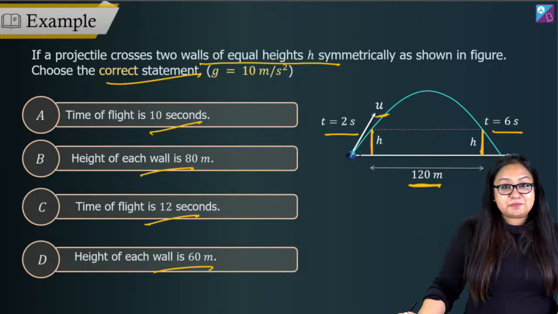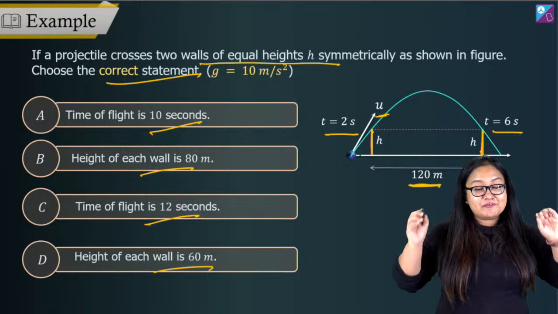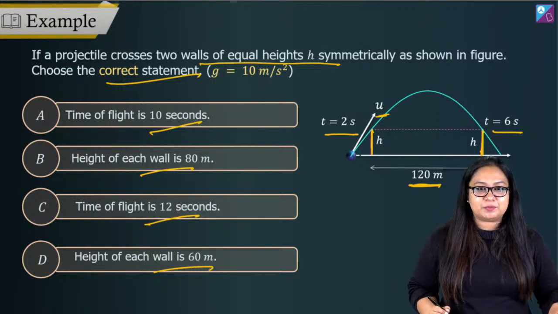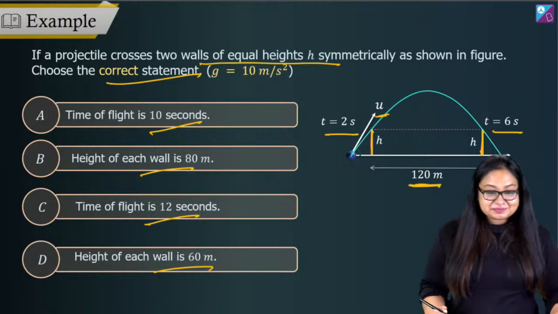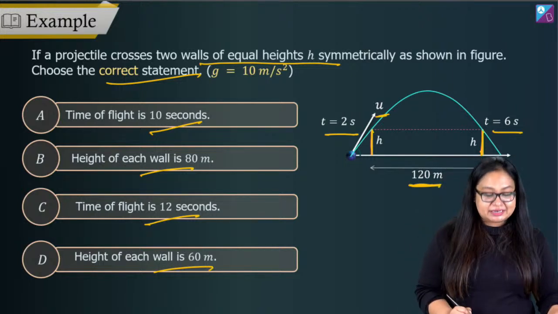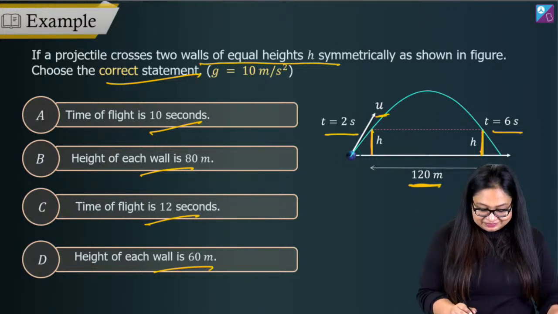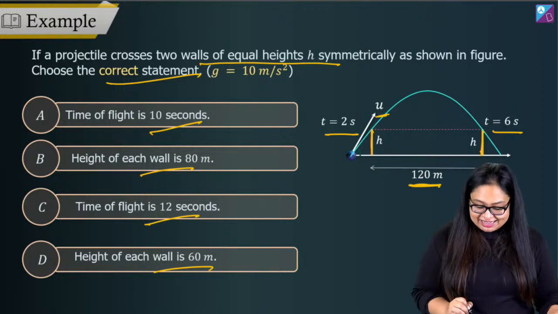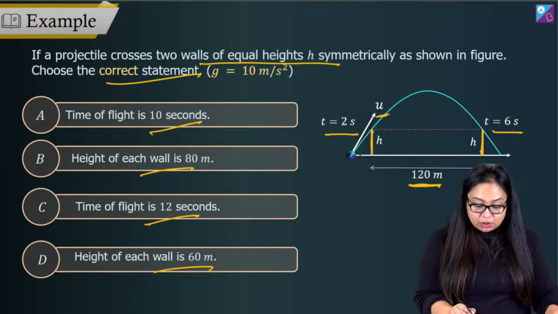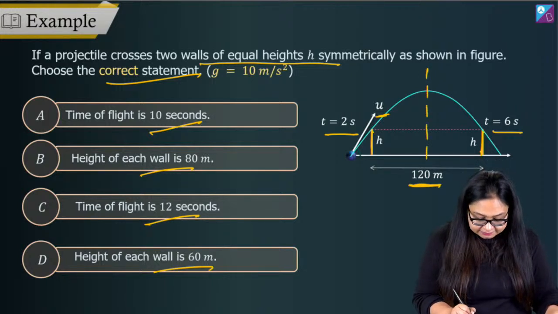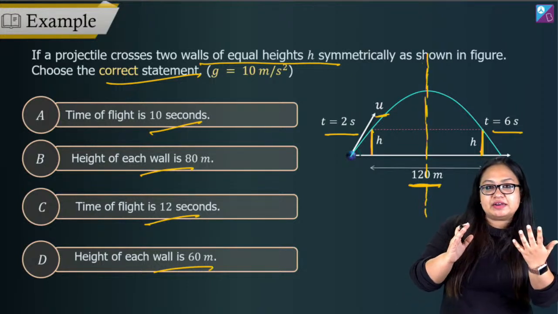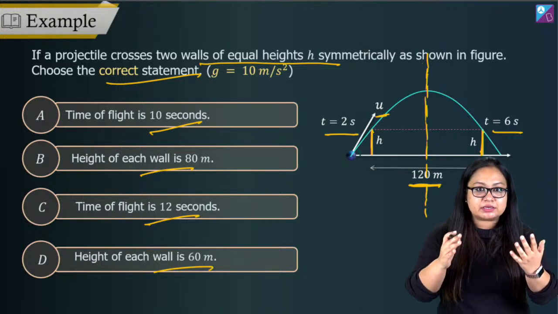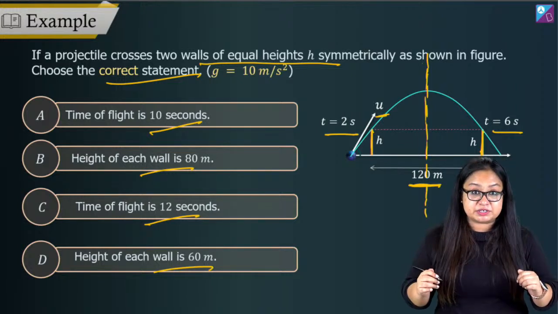In a ground-to-ground projectile, there is a very, very beautiful symmetry that we're talking about, right? You will always see that this is the line of symmetry, okay? Everything to the left of the line of symmetry is an exact mirror image of everything to the right of the line of symmetry.